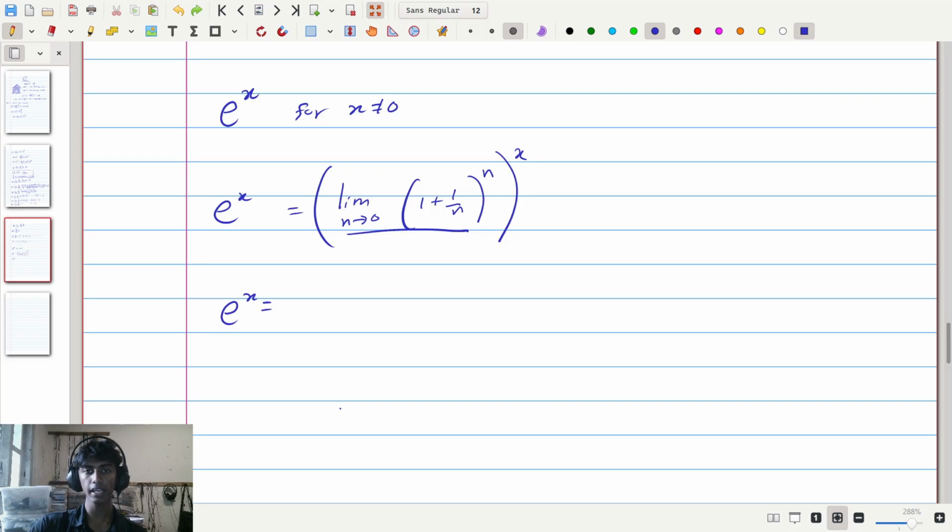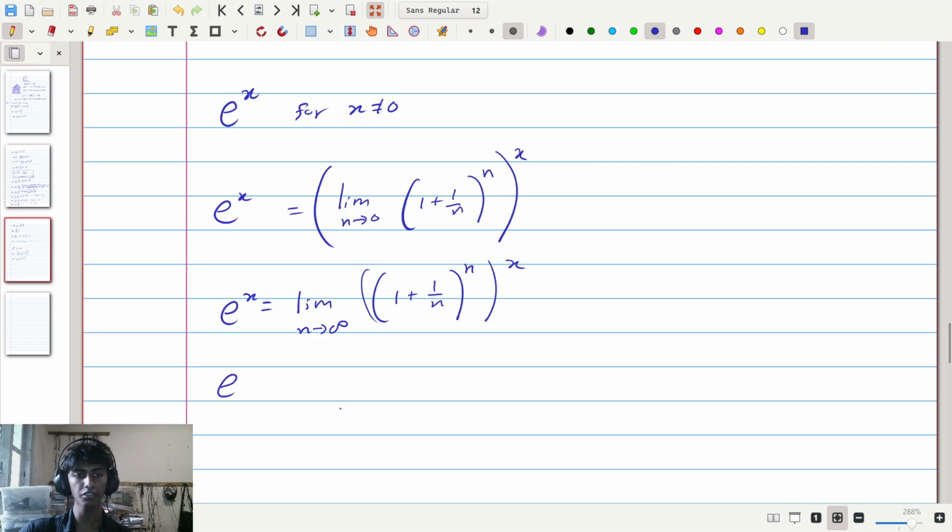In here we have taken the limit and then taken a power. In fact, taking the limit and then taking the power is the same as, in this case, taking the power and then taking the limit. So we can bring this limit outside of this bracket and say that this is also equal to the limit as n approaches infinity of 1 plus 1 divided by n to the power of n, to the power of x.